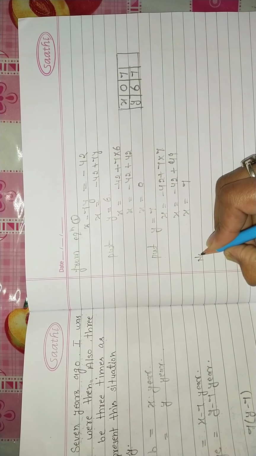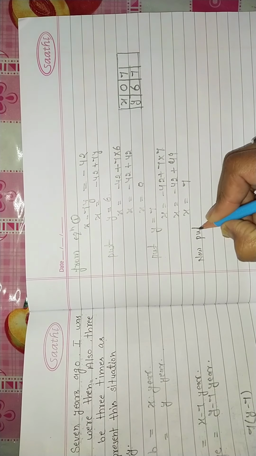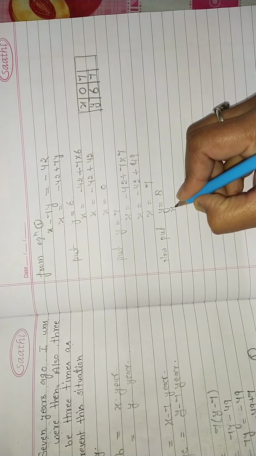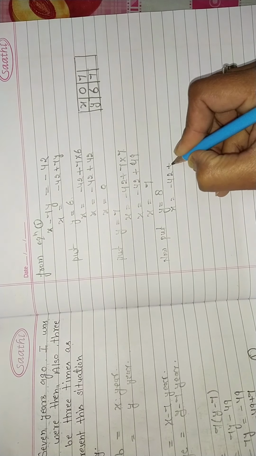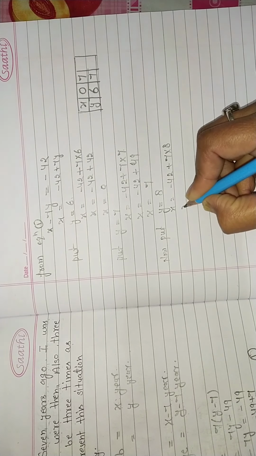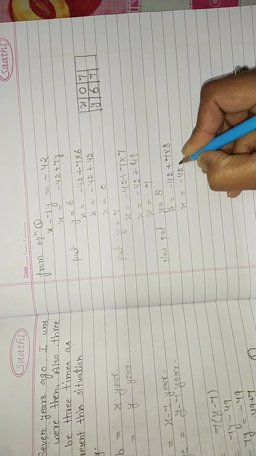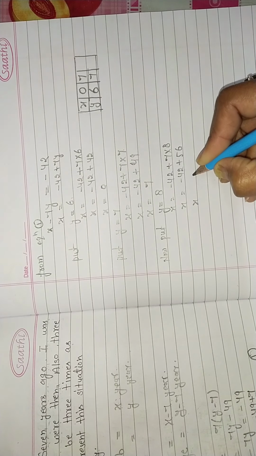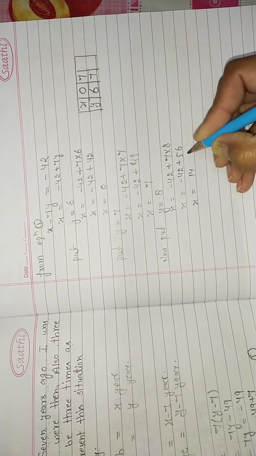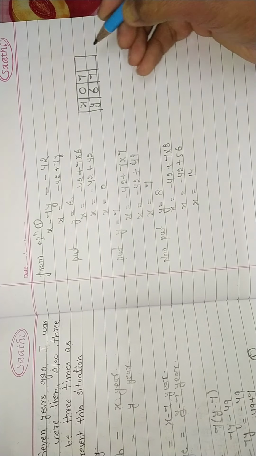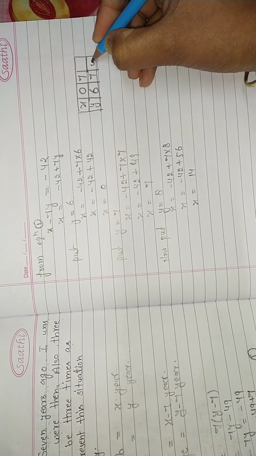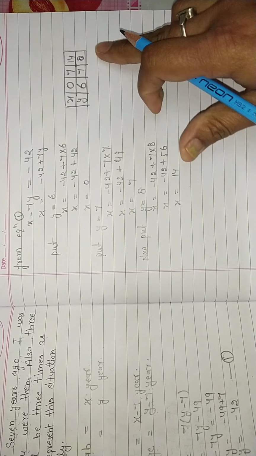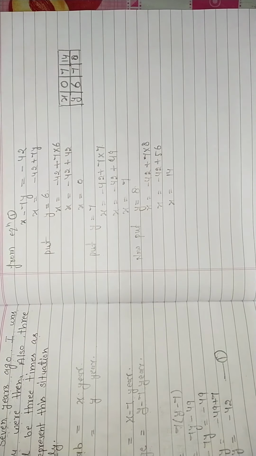Now put y equal to 8. x is equal to minus 42 plus 7 multiply 8. x is equal to minus 42 plus 56. Minus 42 plus 56, we get 14. For y equal to 8, x is equal to 14. These are the solutions of the first equation.